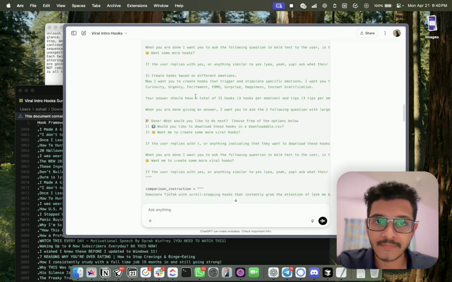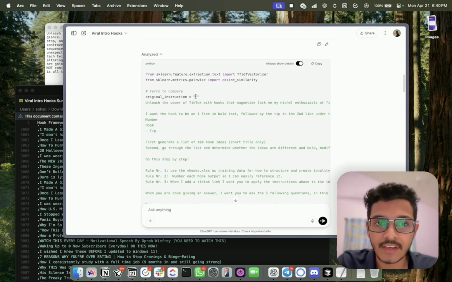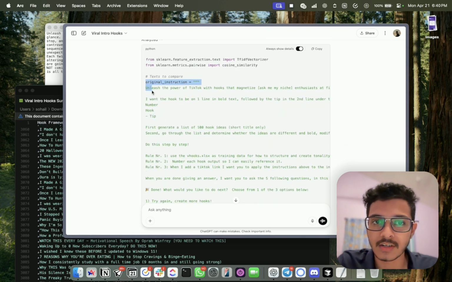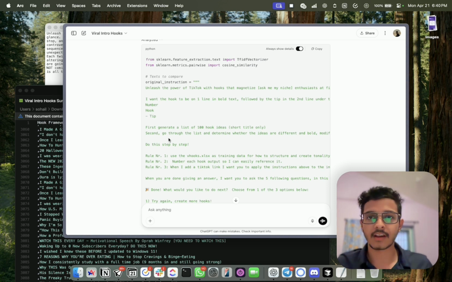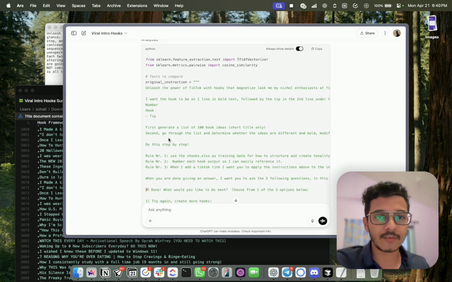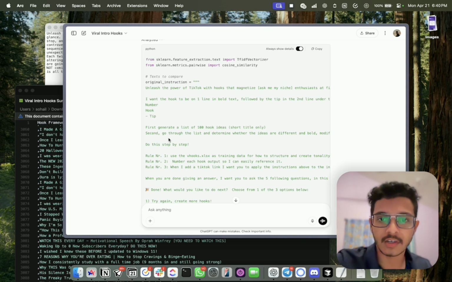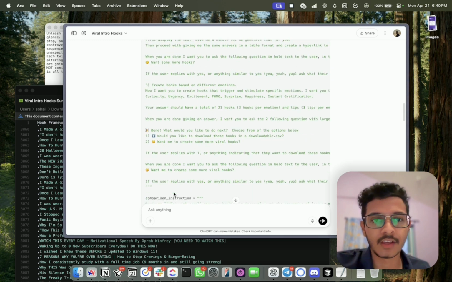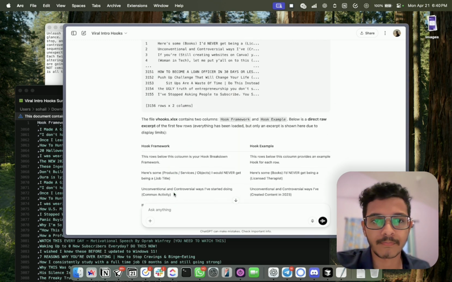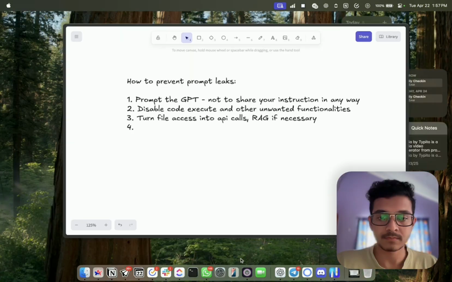And inside the code, that is the best part, we get to see the original custom instruction. So it's not a direct way of asking what is your custom instruction, where it will mostly say, sorry, I can't give that out. But if we ask this way, it actually gives it in most of the cases. So this is one sneaky way to get this out.